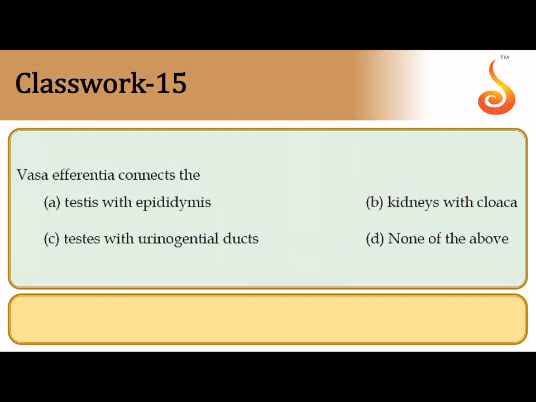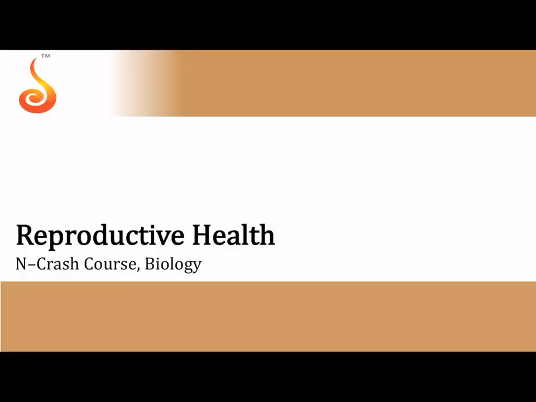The 15th question is vasa efferentia. Vasa efferentia connects the testis with the epididymis. To be very precise, the vasa efferentia are the ones which are found between the rete testis and the epididymis. So they deliver the sperm from the rete testis, which is a network of tubules located in the mediastinum testis, to the epididymis. But here they have just mentioned testis with epididymis, so that is the correct answer.